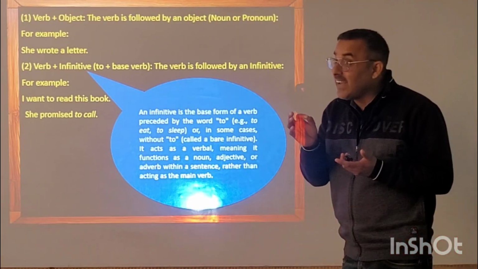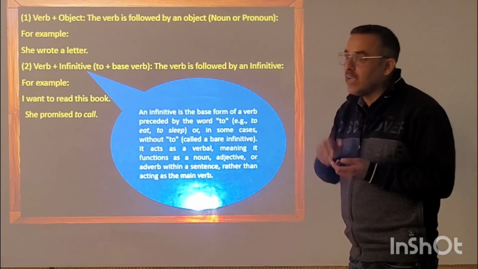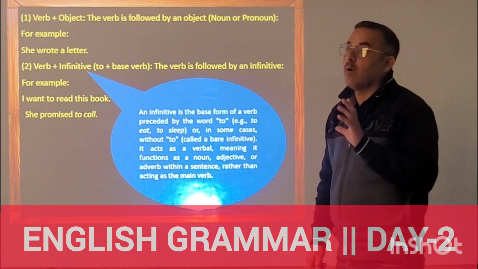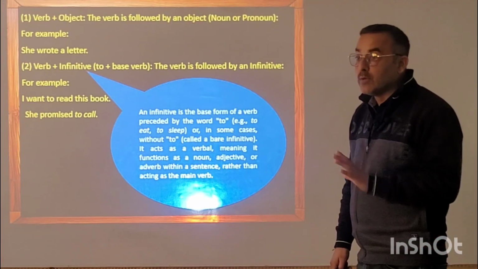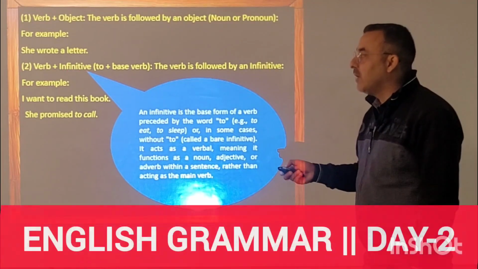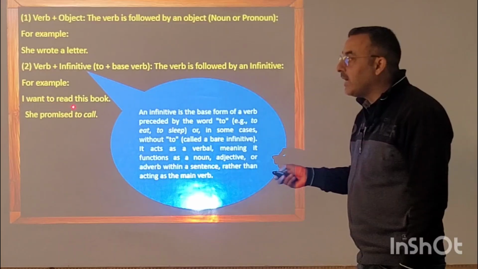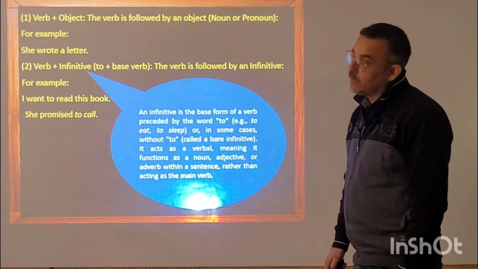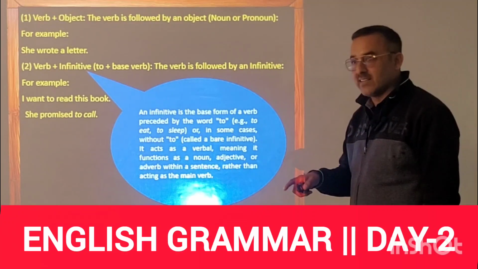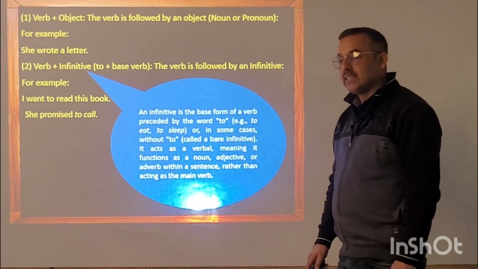Read is also a type of verb, but it is preceded by to. So to read is the base form of the verb, which is called the infinitive. So I is the subject, want is the main verb, to read is the infinitive or base form of the verb, and this book, book is the object. It tells what type of book I want to read. So is it clear to all?